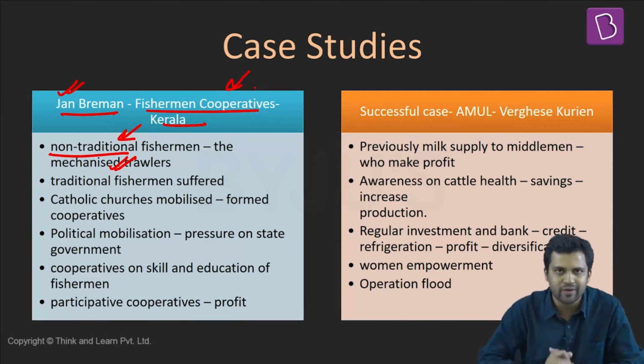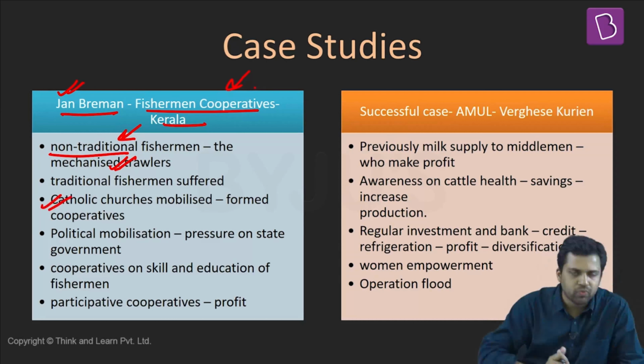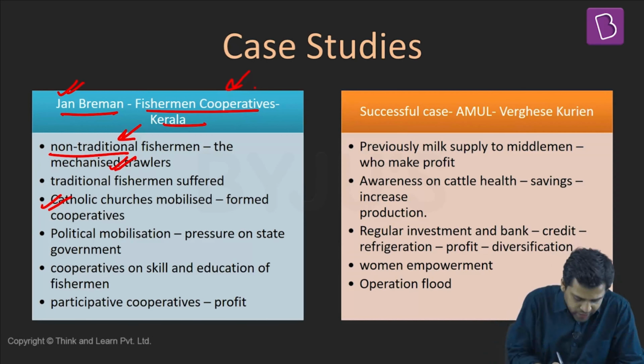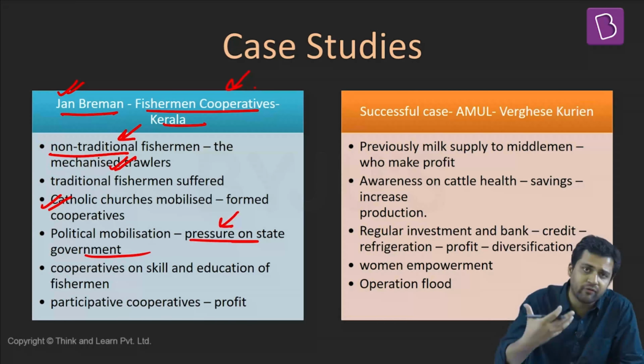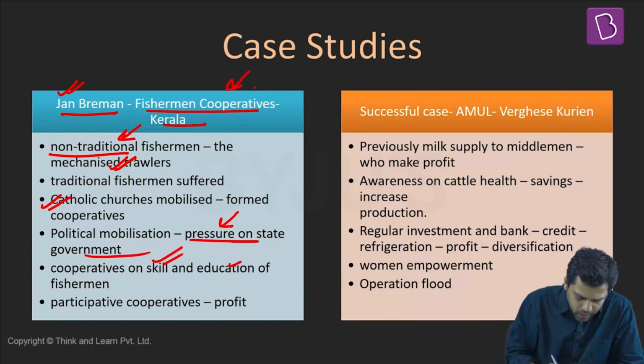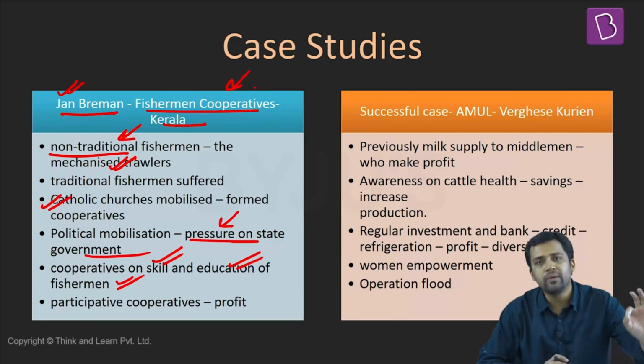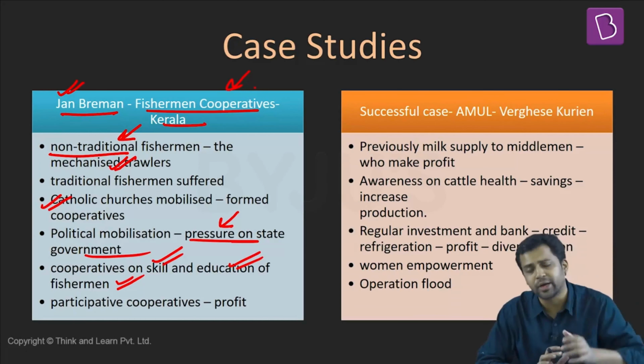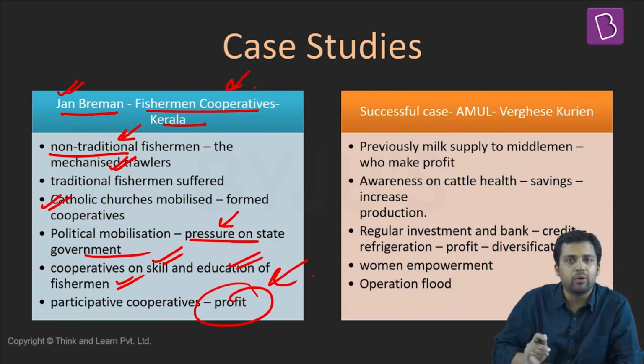So what the traditional fishermen did was form their own fishermen cooperatives. The Catholic Church was mobilizing these traditional fishermen, and they formed their own cooperatives. Since they formed their own cooperatives, they themselves could procure machinery. They could put different kinds of pressure on the state government. Since they are cooperatives now, they have large bargaining power. Over a period of time, they also provided different kinds of skills and education, and they were now able to compete with the non-traditional fishermen who were using mechanized trawlers. Over a period of time, they were also able to generate profits.